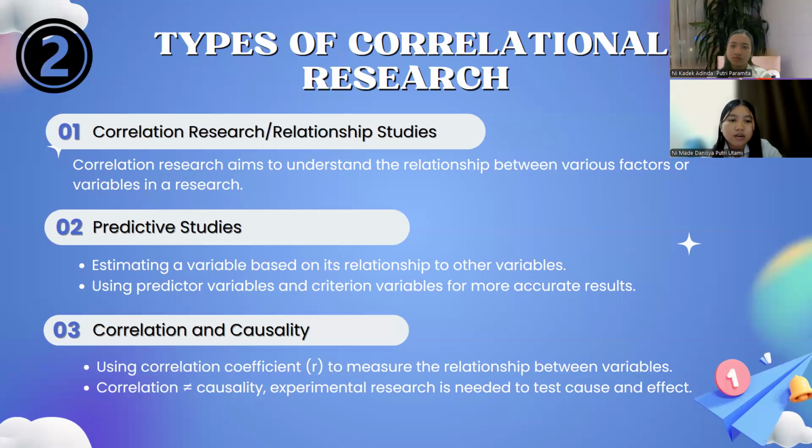The third is correlation and causality. Correlational research aims to uncover the relationship between variables using statistical analysis, such as the correlation coefficient. In correlational research, the relationship between variables is often complex and mutually influencing, rather than a one-way relationship as in experimental research. Next.